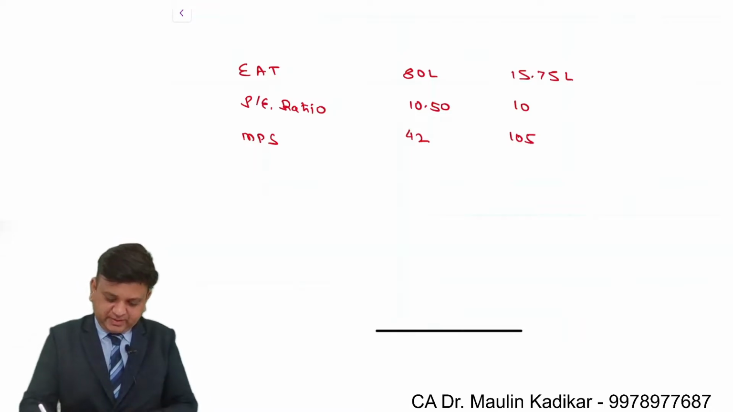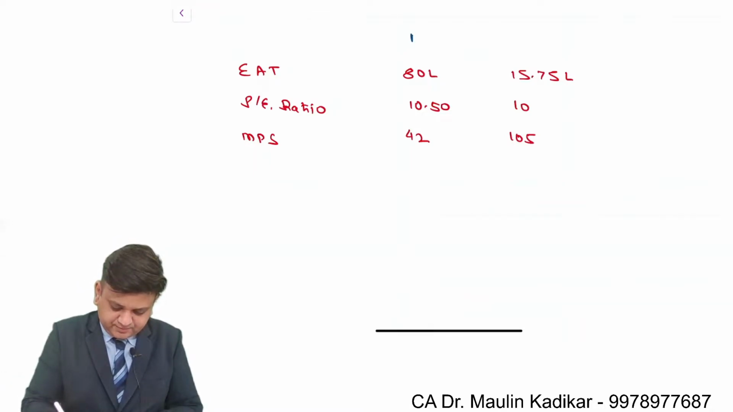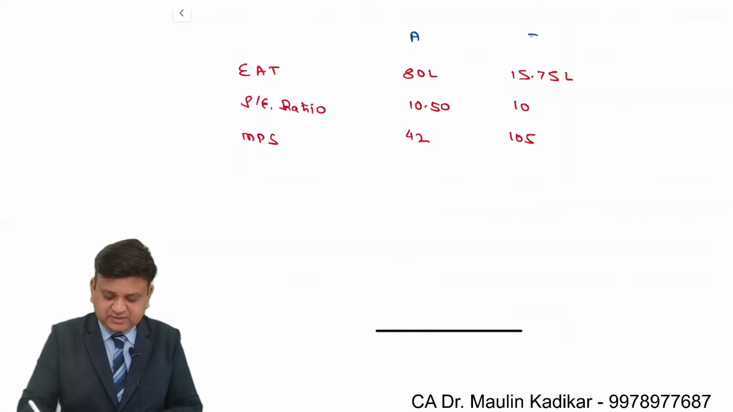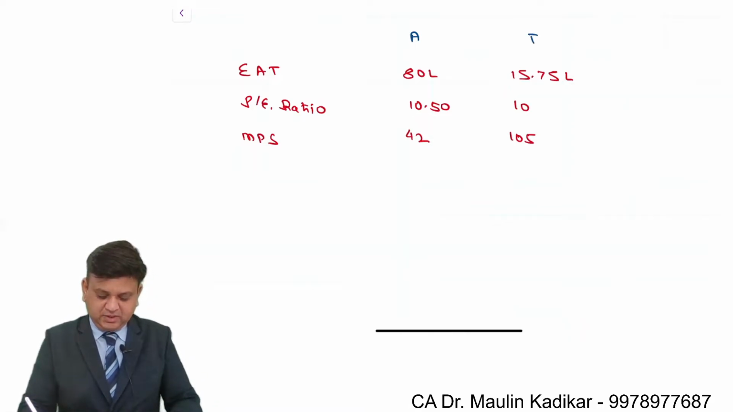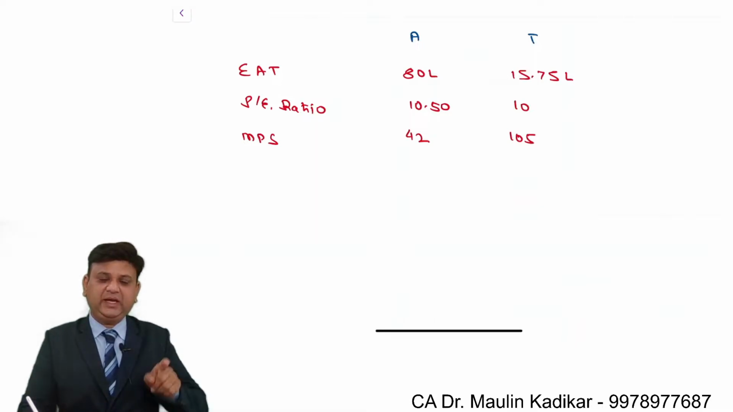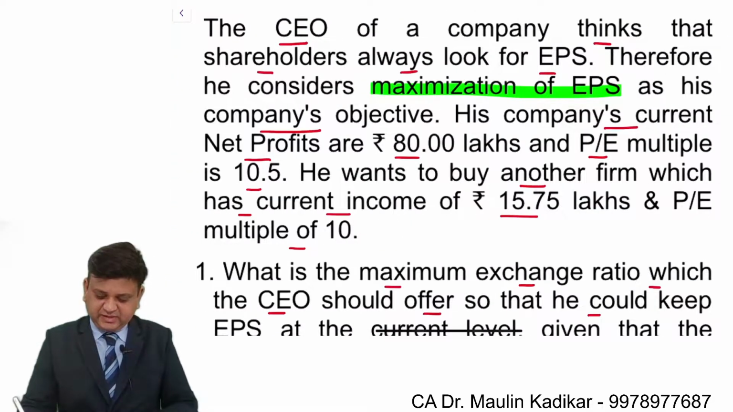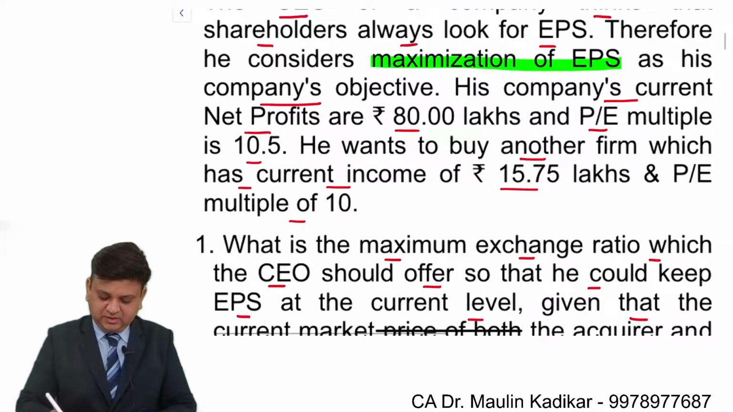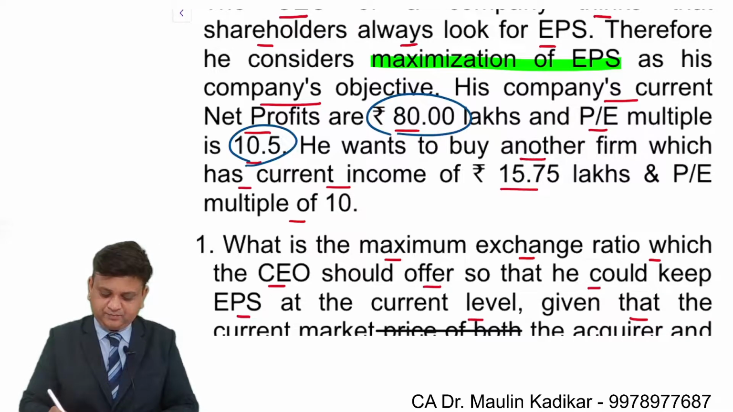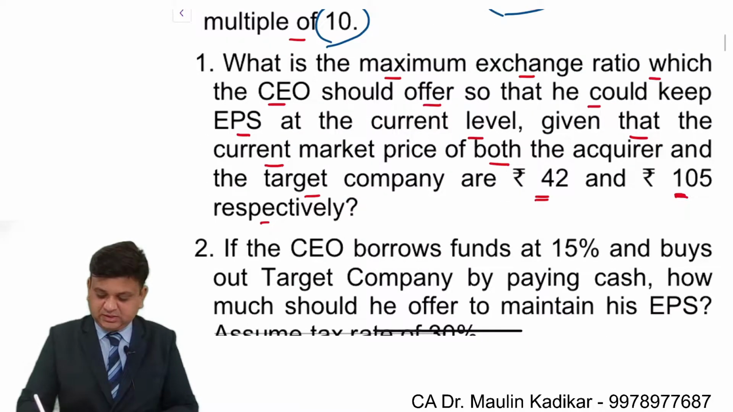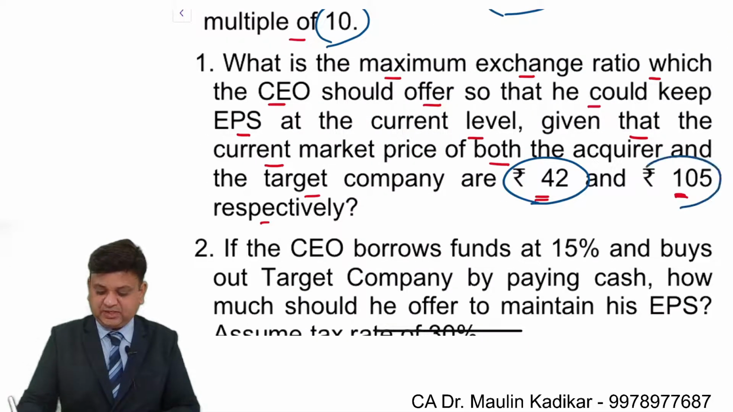Dear students, we have been provided with information about two companies. One is A Limited and another is T Limited for our understanding purpose. Earning after taxes is given for each of them, 80 lakhs and 15 lakh 75,000. Price earning ratio is given as 10.5 and 10, and market price of the share is given as 42 and 105. Just one thing I would like to draw your attention to. The question is providing the information over here. This is for the acquiring company and this is for the target company.